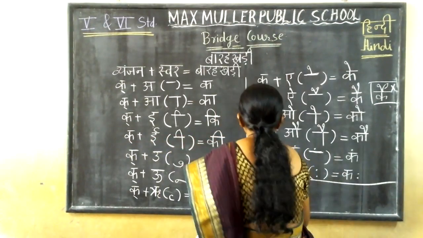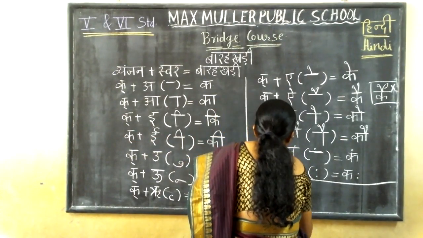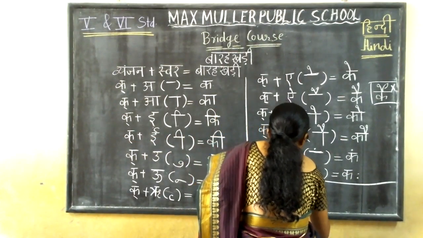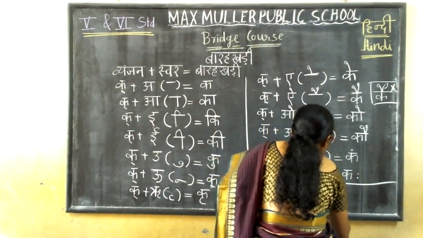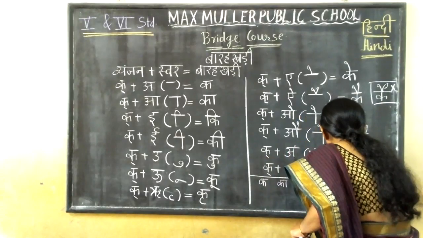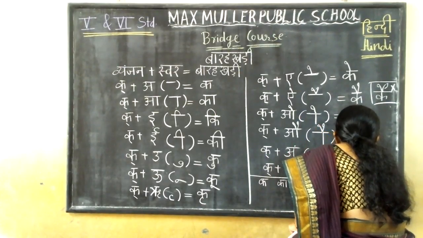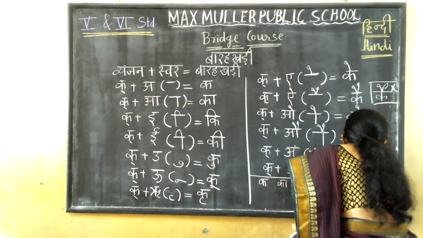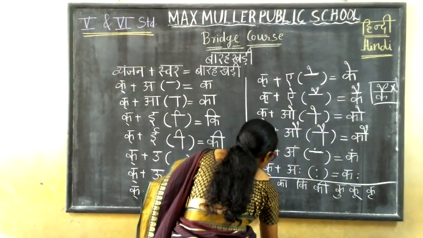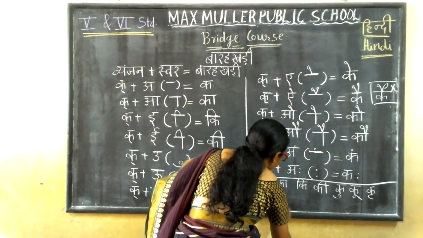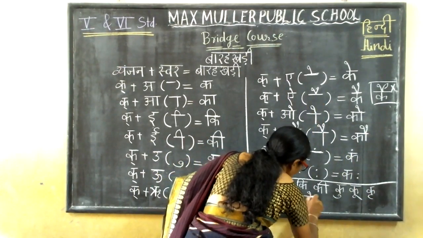See, first what did you get? Ka. Next, ka. Okay, next, ki. Next, ku. And next, kru. Okay, up to kru, you have to write in one line. Next is ke. Next is kai. Next is ko.